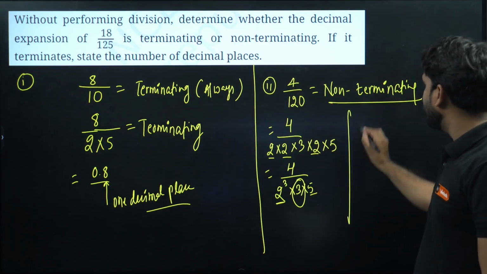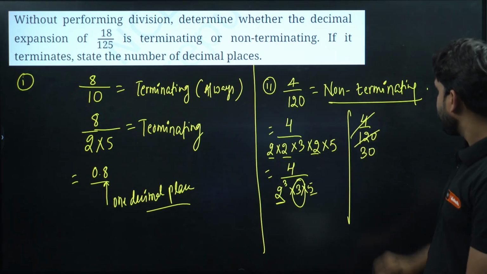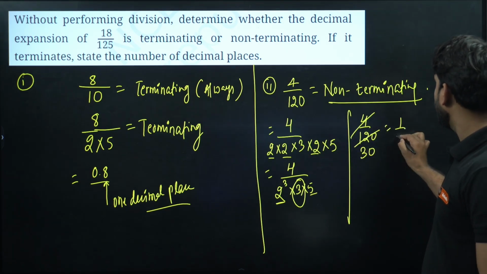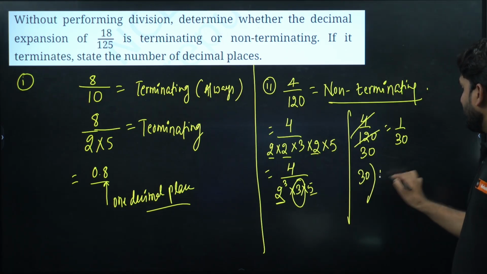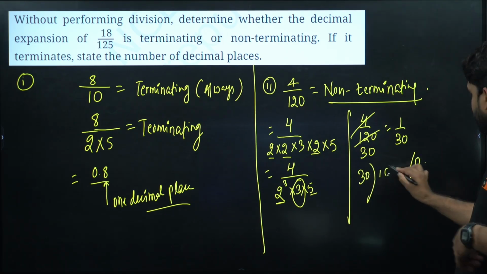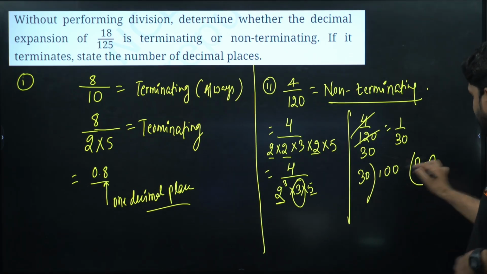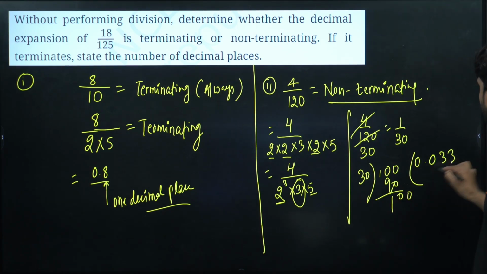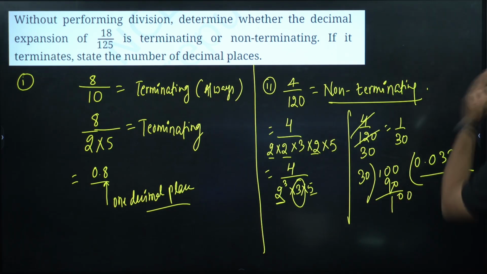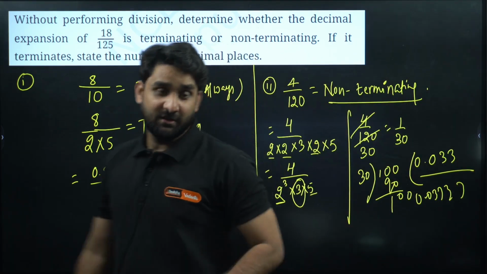We can check it once. 4 by 120. 4 will cancel, and this gives 1 by 30. So if you divide 1 by 30, we require 0.0, one more 0. Now 3 times 3 is 9, so we have 0. Oh, this will go on. The same division will go on continuously. So this is 0.0 with 3 continuously repeating. So this is non-terminating. And this is also clear.